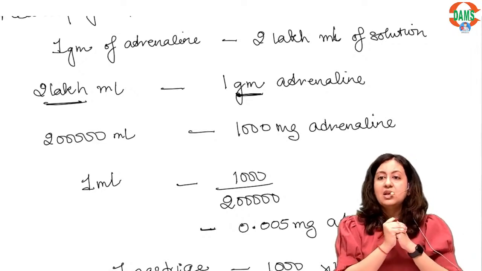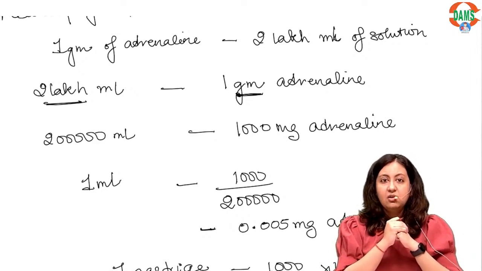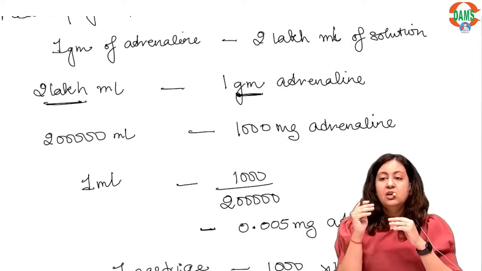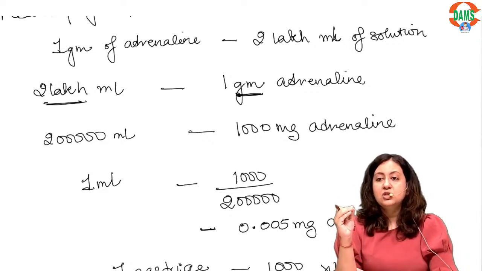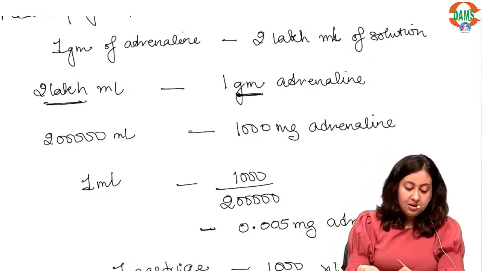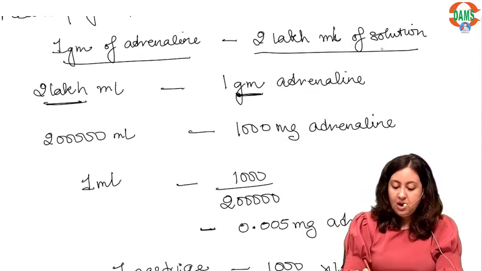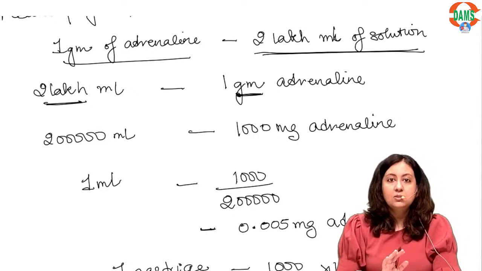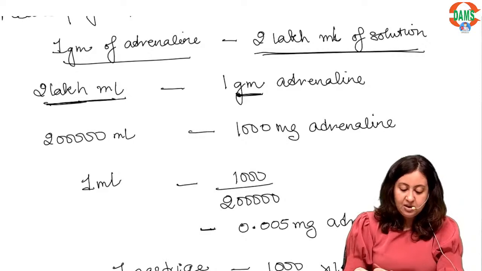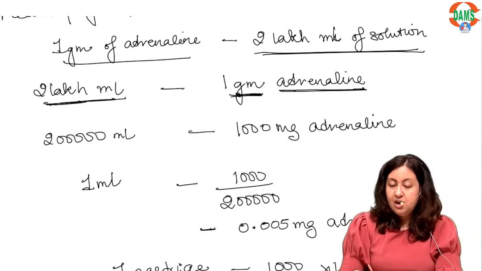See, when we say 1:2 lakh adrenaline, it means 1 gram of solution is present in 2 lakh ml of solution. Alright, 1 gram of adrenaline in 2 lakh ml of solution. You can write this the other way around: 2 lakh ml contains 1 gram adrenaline.